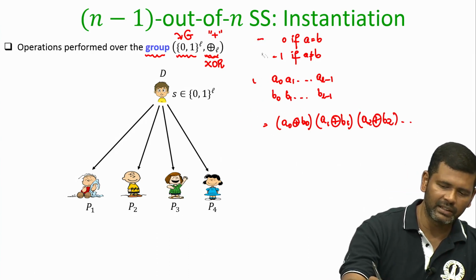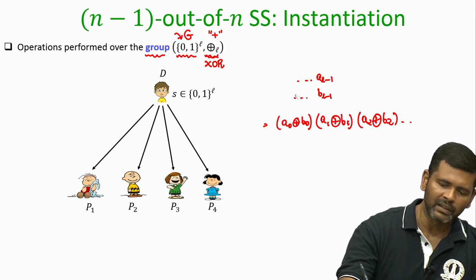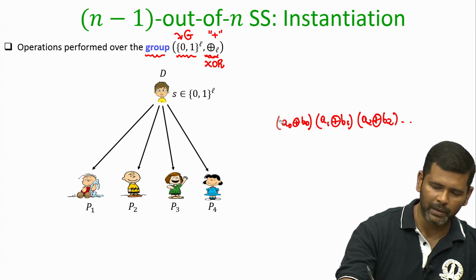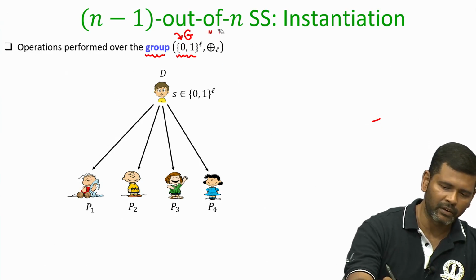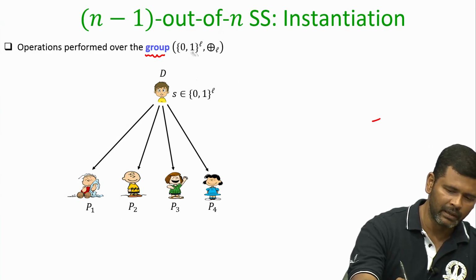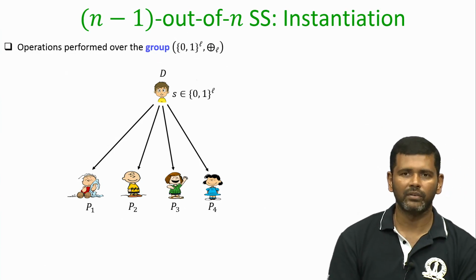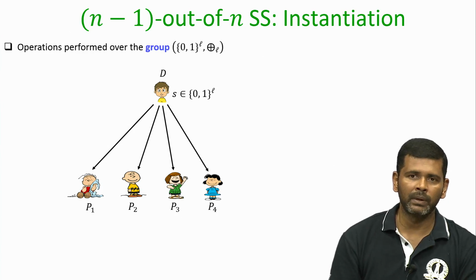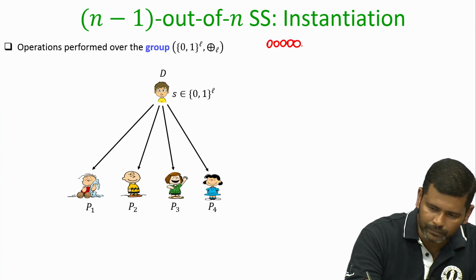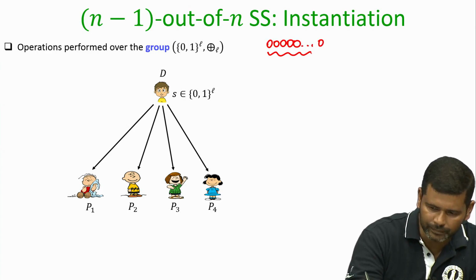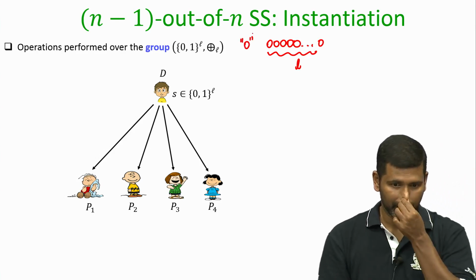And it is easy to see that this indeed is a group, because all the group properties are satisfied. Take the closure property: you take any L bit long string, perform the bitwise XOR operation, and the result again will be an L bit long string. So the closure property is satisfied, XOR satisfies the associative property, and the binary string of all 0s of length L bits is your additive identity element.